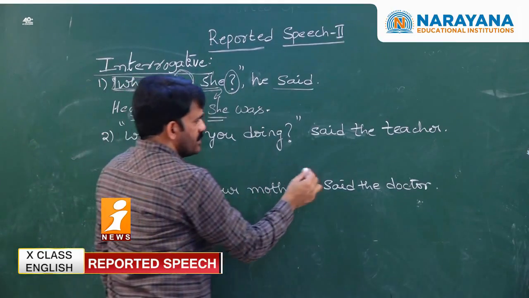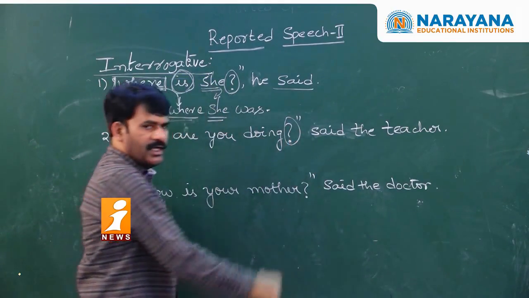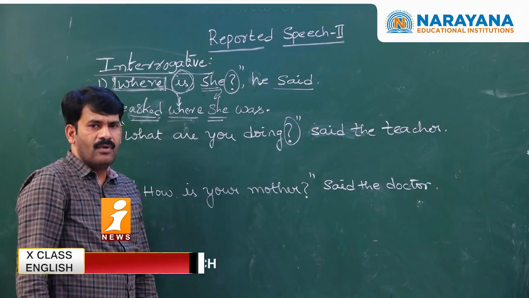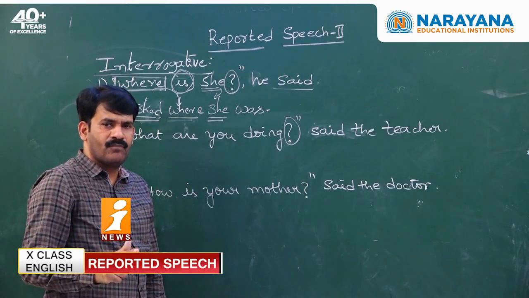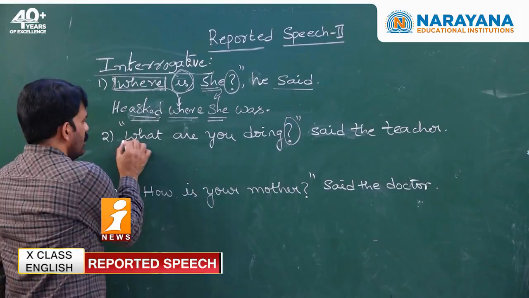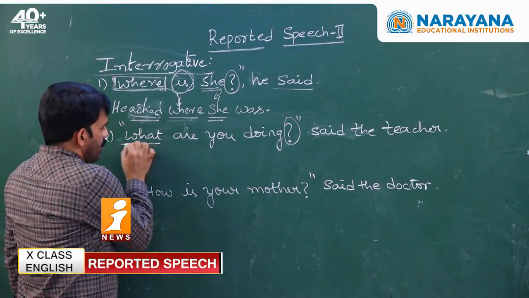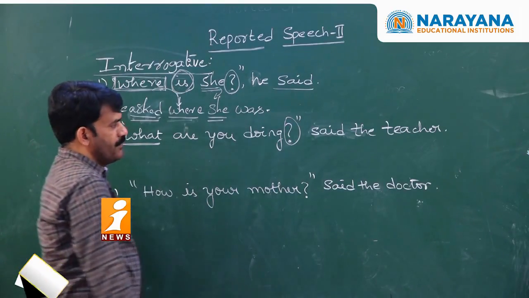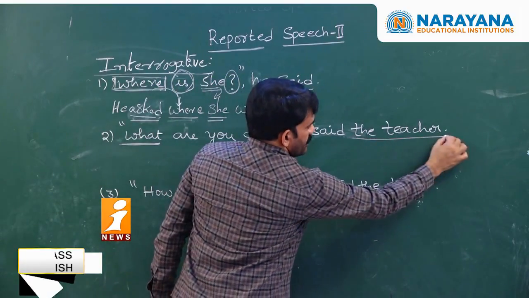What are you doing? said the teacher. Is it an interrogative or assertive? Interrogative. Verbal question or WH question? WH question. Very good. Once after confirming it is an interrogative and WH question, then we have to start converting the sentence.